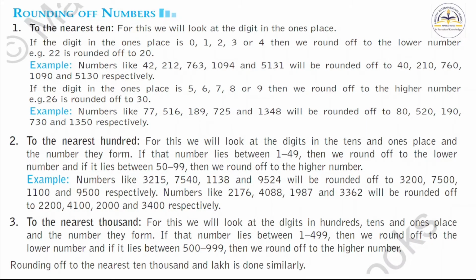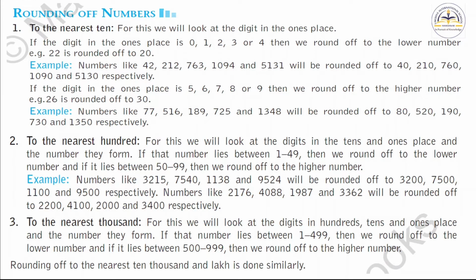Now our next topic is rounding of numbers, first to the nearest 10. For this we will look at the digit in the ones place. If the digit in the ones place is 0, 1, 2, 3 or 4, then we will round off to the lower number. Suppose we have an example 22, so we will round off to 20. Now in the next case, if the digit in the ones place is 5, 6, 7, 8 or 9, then we round off to the higher number. Means suppose we have 26, so the round off number will be 30.